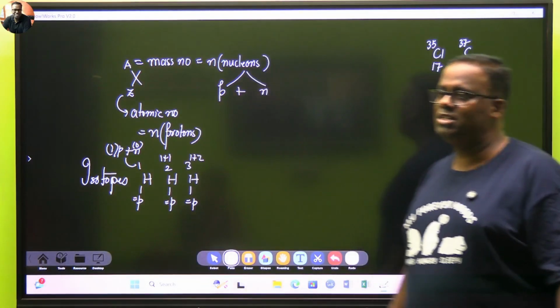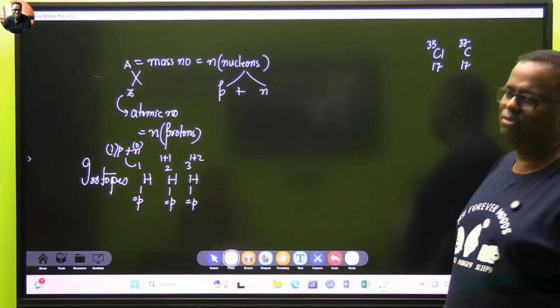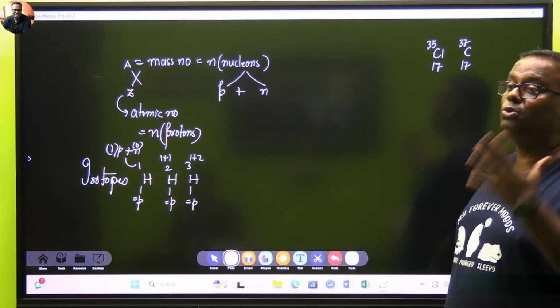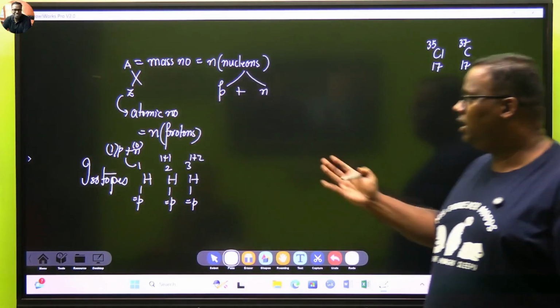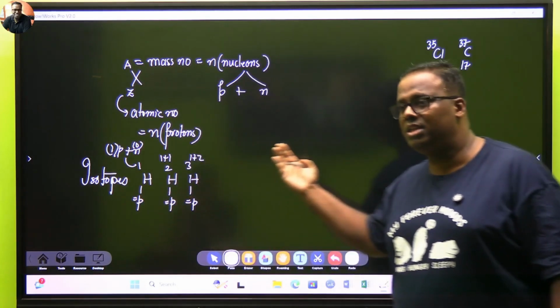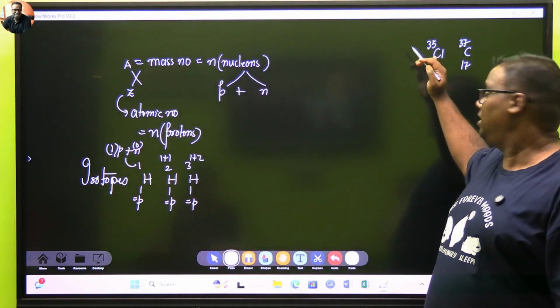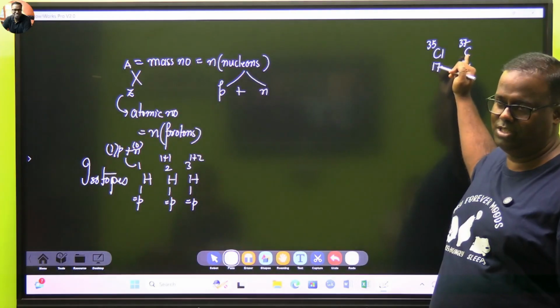So the objection is, these are the drawbacks of Mendeleev's periodic table. Position of isotopes is not clear. If you are arranging the periodic table in the increasing order of atomic masses, then this should find a place, this should find a place.